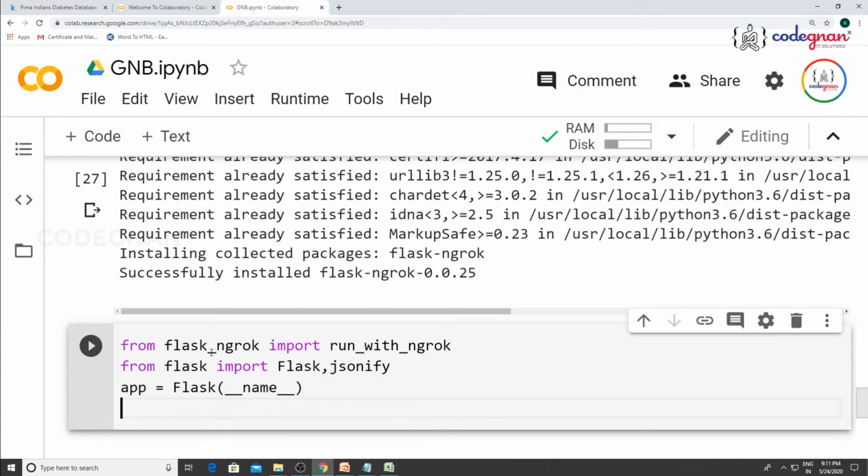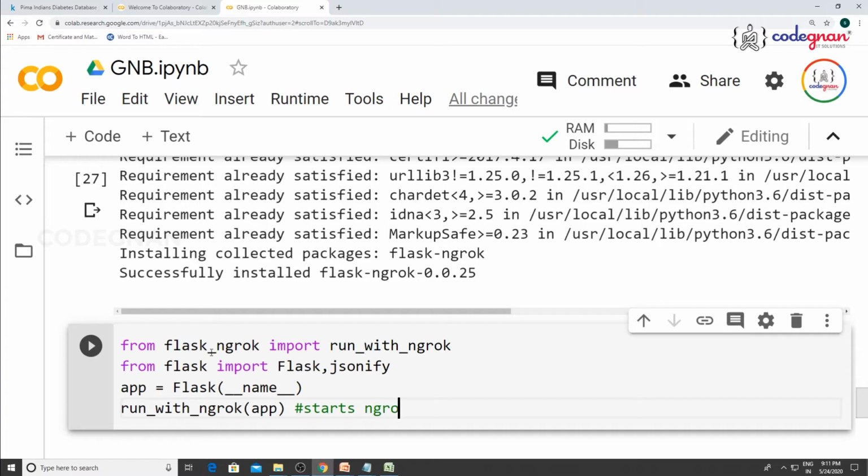Double underscore name, you just run this application where you use run_with_ngrok of your application, because this is clearly used where you start your ngrok server.